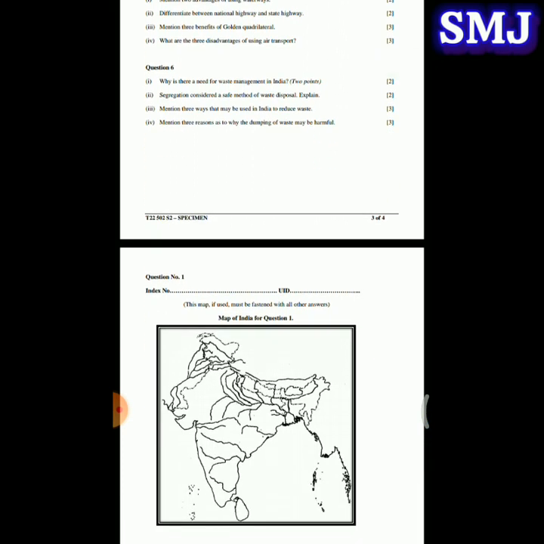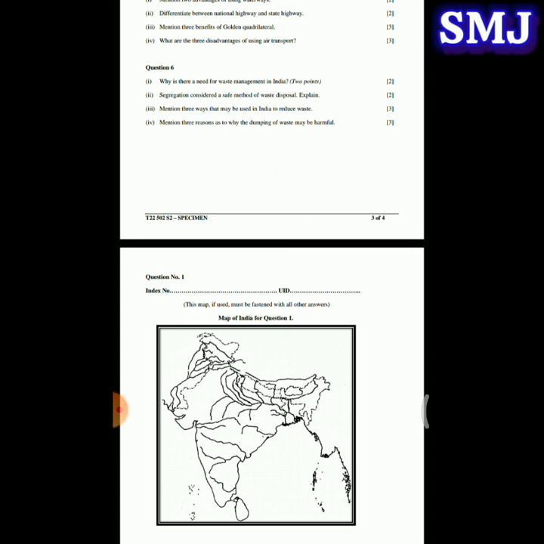Next question, question number 6. First one, why is there a need for waste management in India? So waste management is needed to prevent pollution. And the second reason, waste management is essential as the amount of waste being generated today causes immense problem to us. Next question, segregation is considered a safe method of waste disposal. Explain. So when the waste is segregated properly, it helps us to recycle some of the waste and reuse it again, and it can also reduce the harmful waste at landfills.